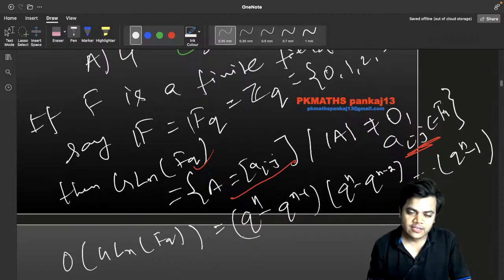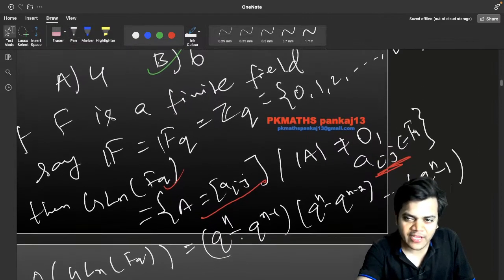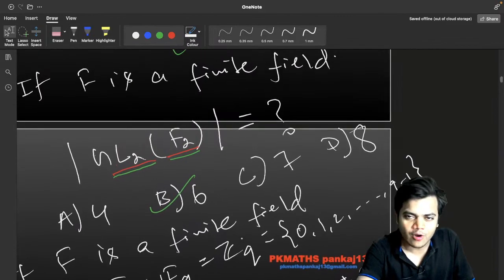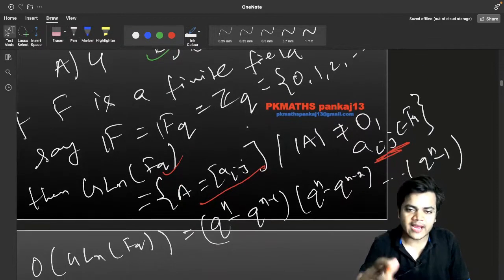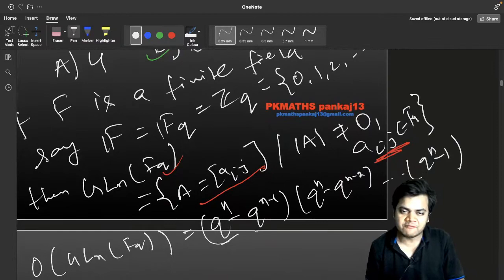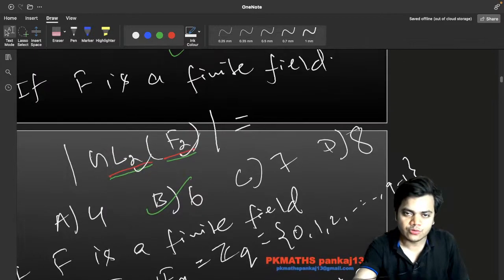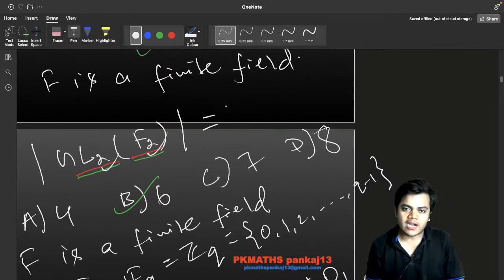Okay, so this is the formula, and by using it you will not hesitate to say the right thing. So what do you think? What would you like to say? Here in place of n we have 2, and in place of q we have 2. So what is the formula right here? (q^n - q^0) into (q^n - q^1) and so on.